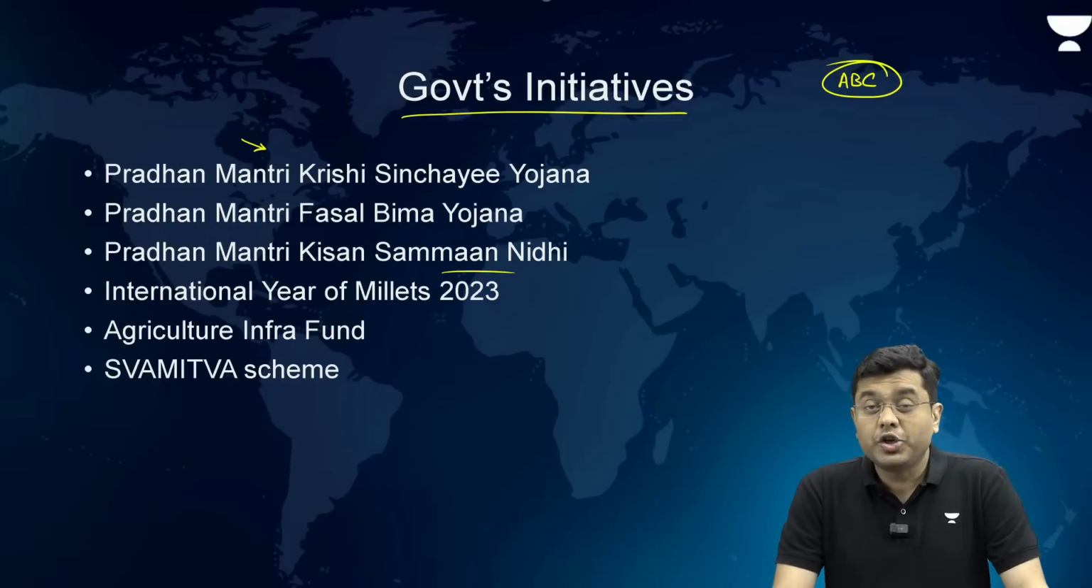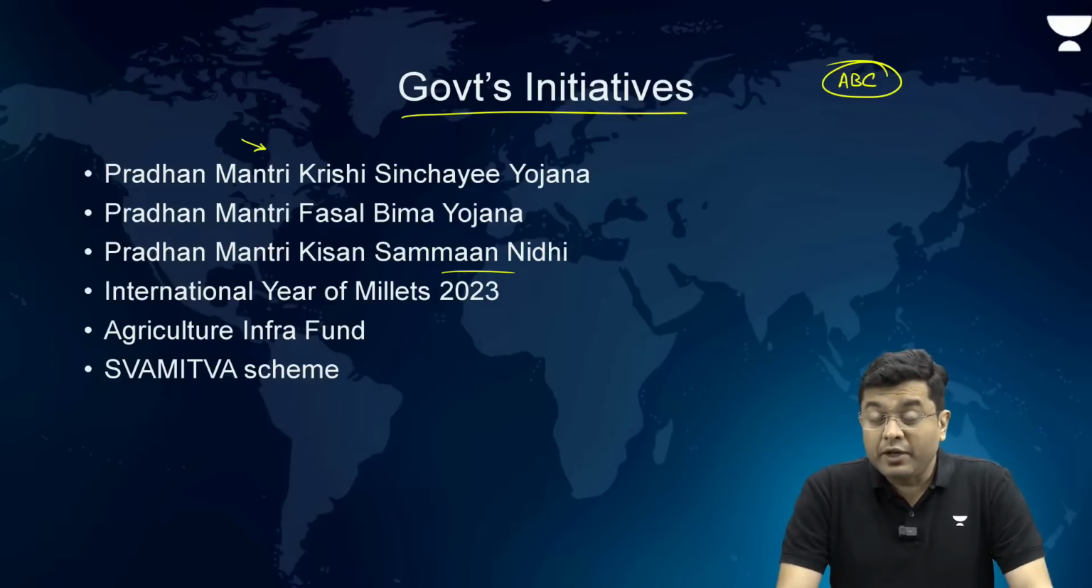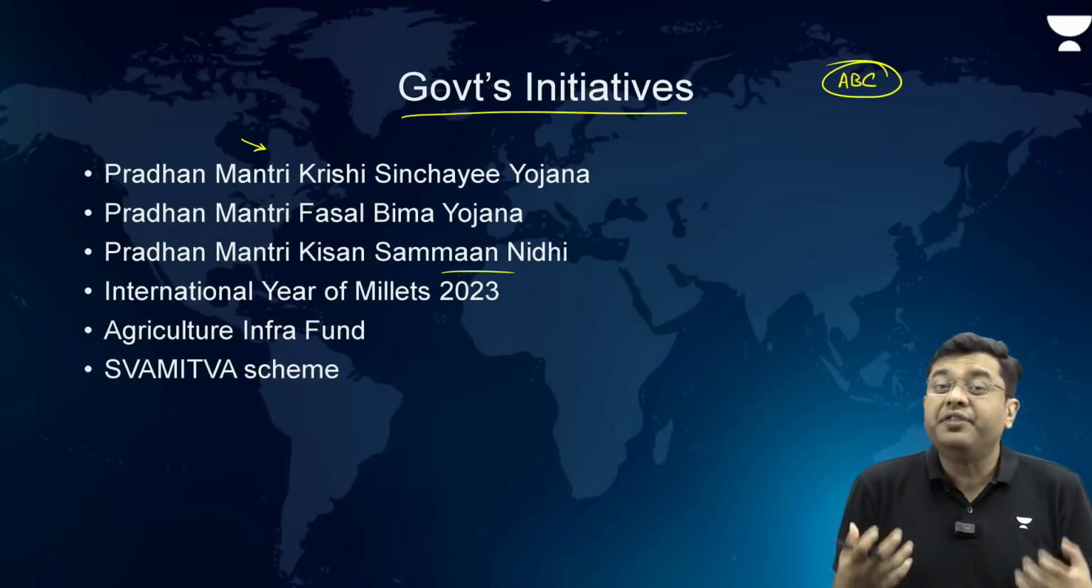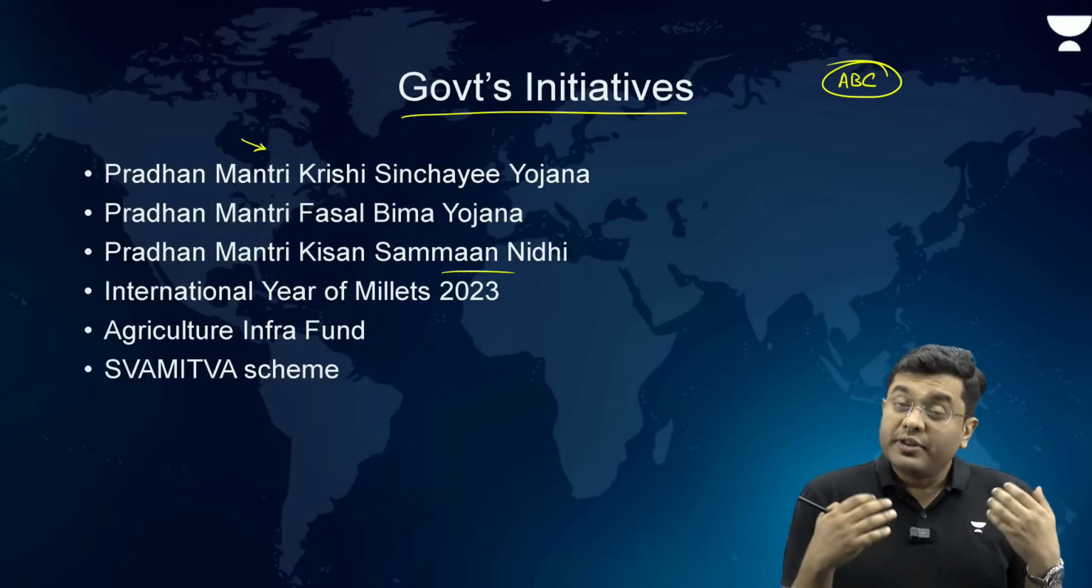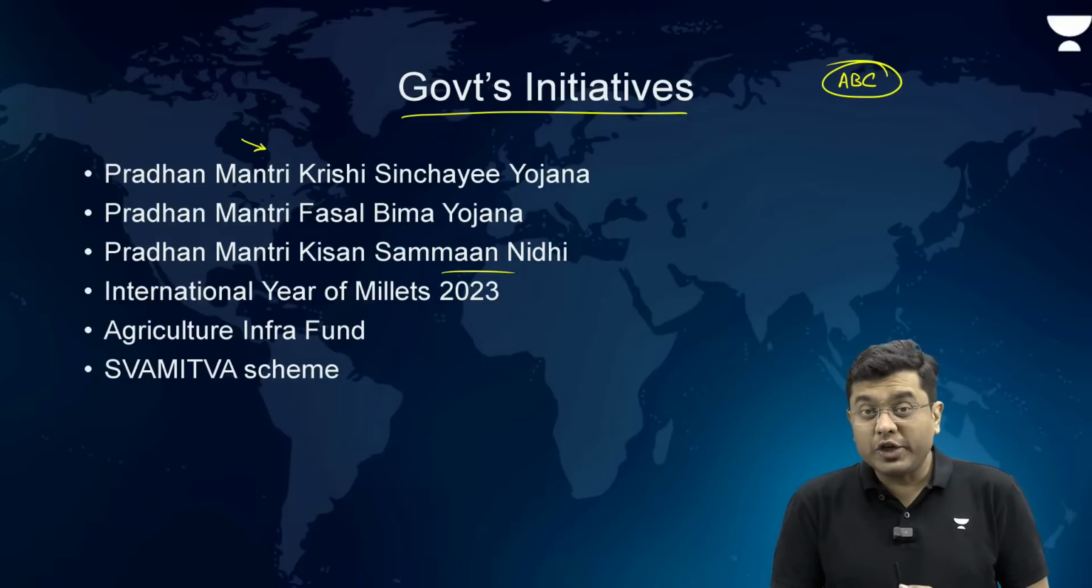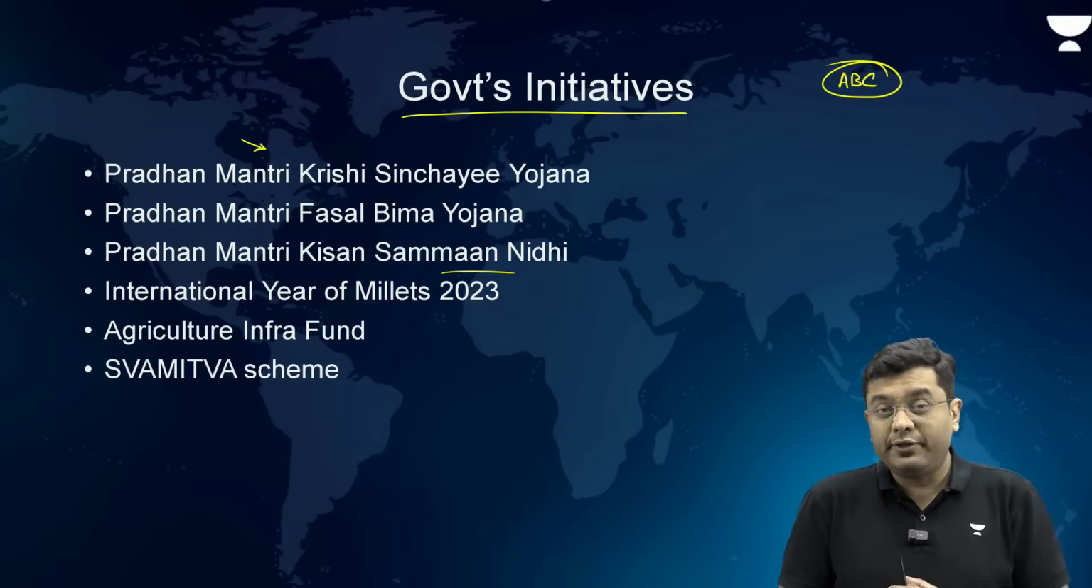Now, the International Year of Millets in 2023 was a government initiative which was celebrated, and that raised awareness among the larger public about millets and why they are important. Now, these millets are climate resilient crops. They can grow in any kind of conditions. They don't require that much irrigation, and they don't require that much fertile soil either.